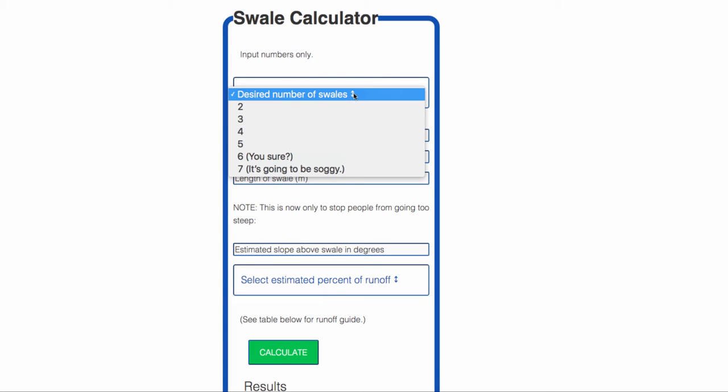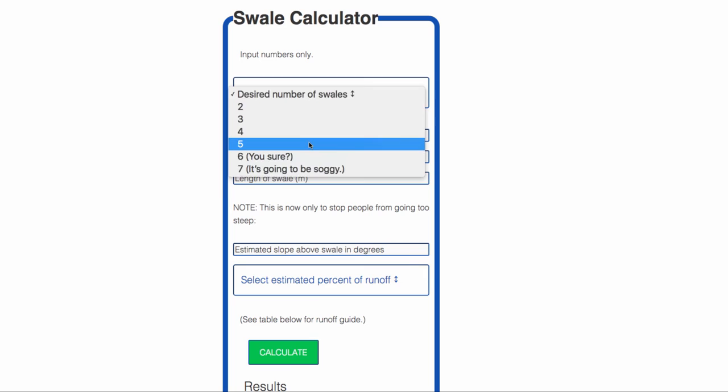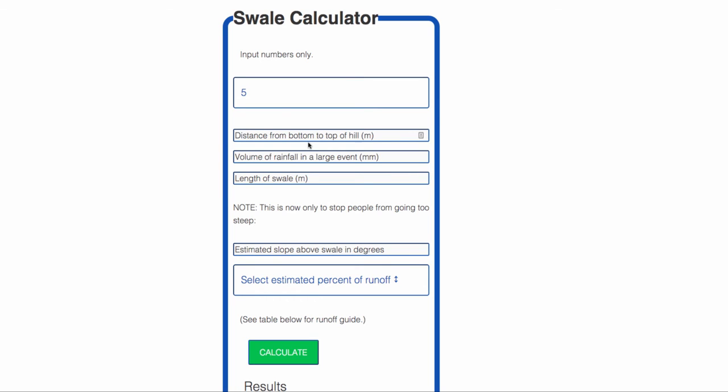You don't have one swale as a choice because if you want to put one swale in on a hillside, it's your business where it goes, and there's no other swale to compare the spacing to. So you're going to need to select some number. Let's take 5, for instance.